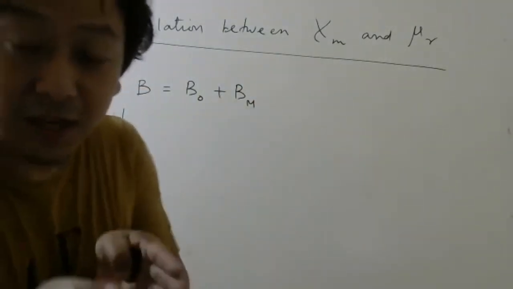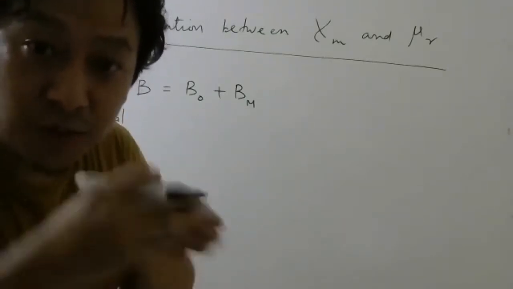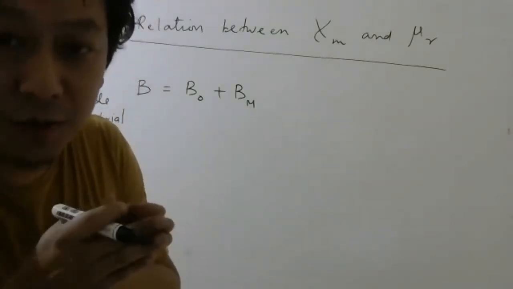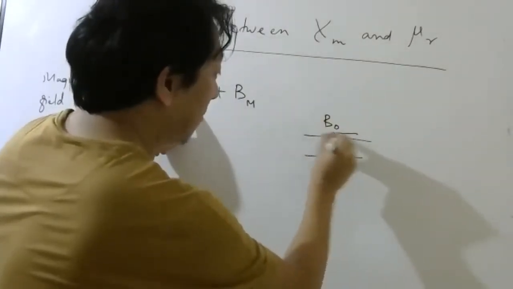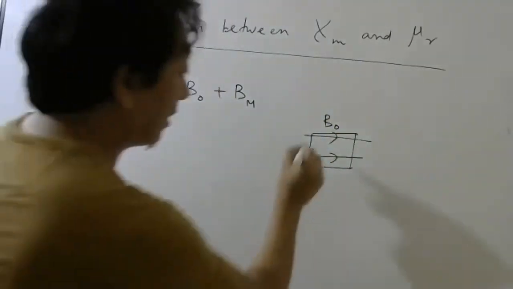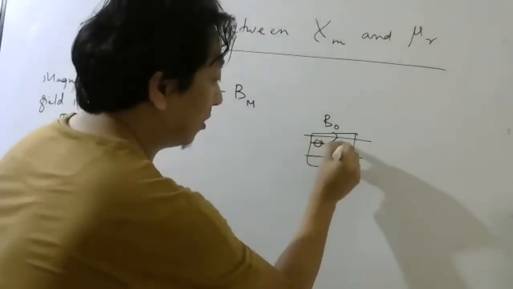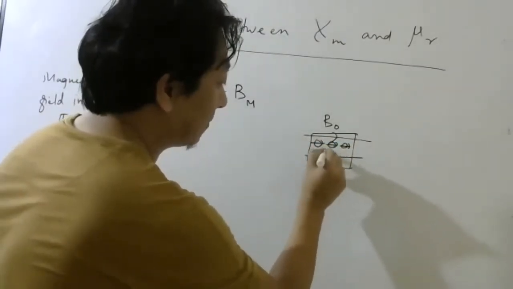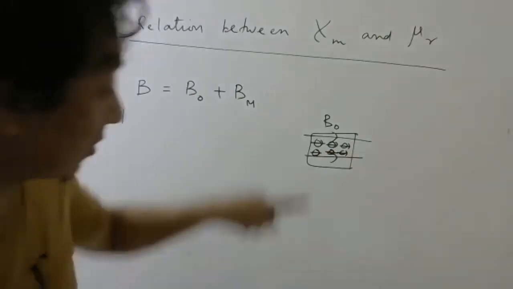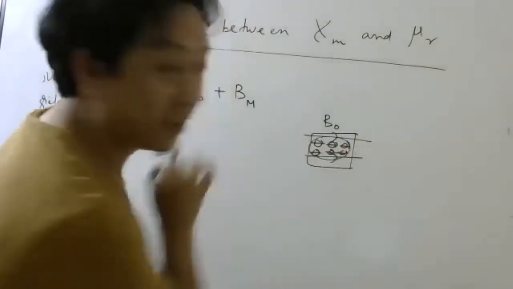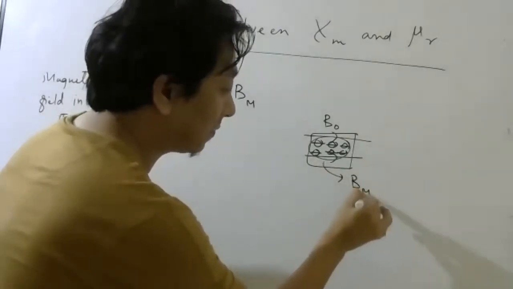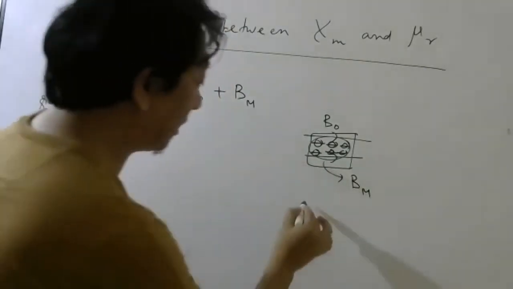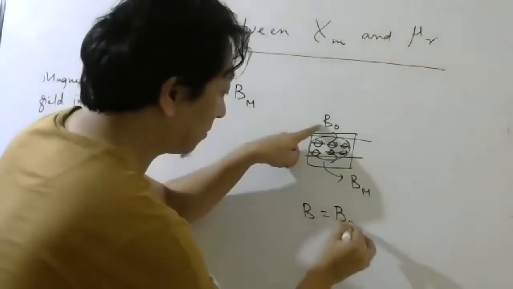This is due to the atoms which are inside the material. So when you apply this much magnetic field to a material, the atoms' dipoles will come in the same direction. Yes or no? So that will create this magnetization, which will create another magnetic field inside the material. Understood? So the total magnetic field will be this plus this.